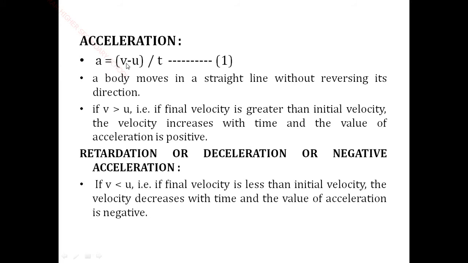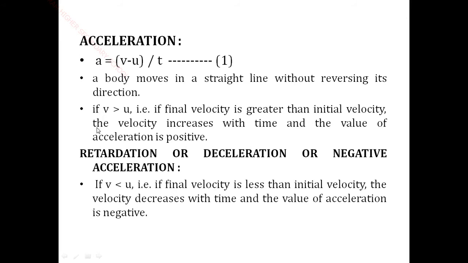So a is equal to v minus u by t. Consider a body moves in a straight line without reversing its direction, as for example, moving in a train. Moving in a train is moving in a straight line but not in the reverse direction. So if v is a greater value compared to u, v means reach the position, but the initial position is u. So the u value is smaller compared to v, so v is a greater value. That means the value of acceleration is positive.